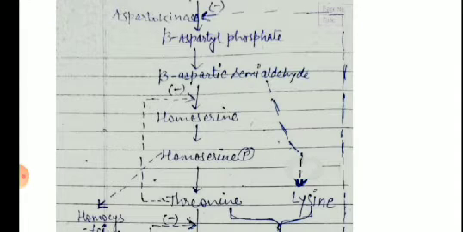If homoserine is not present in the medium, or is given in a very minute quantity, then threonine will be produced in very minute quantity. Got it? Aspartic semialdehyde is directly converted into lysine, but it is converted into threonine only when homoserine is present. So this organism is a homoserine deficient organism.